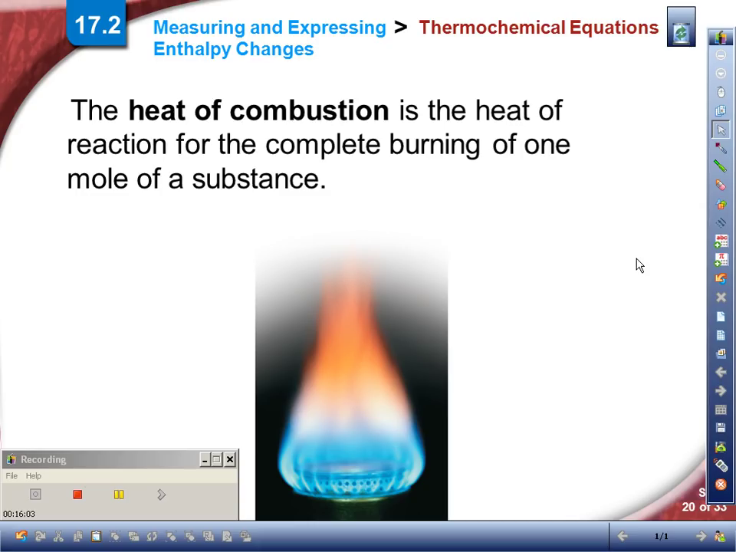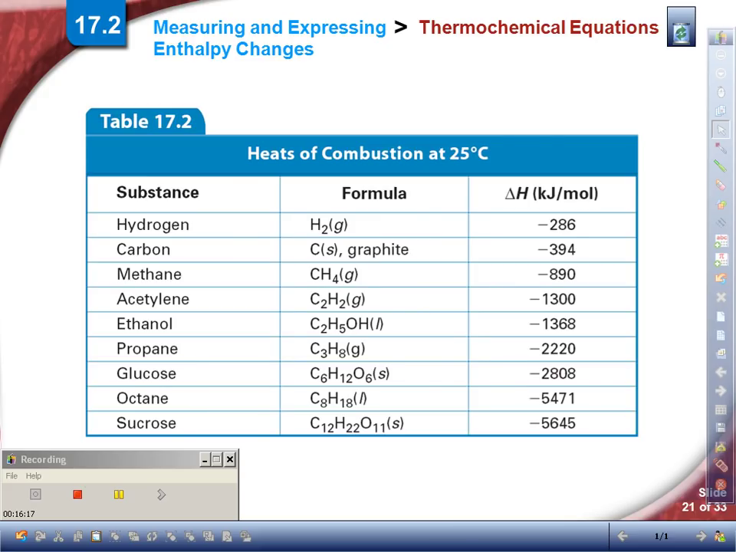Alright, and lastly, one more thing is the heat of combustion. And that name tells you what's involved. The heat, the energy that is given off by burning 1 mole of a substance. And those numbers will vary for different things. So we see we have hydrogen, which doesn't give off a lot of energy per mole, all the way down to sucrose, which of course is a big molecule and produces a lot of energy. So 5,000 kilojoules per mole.